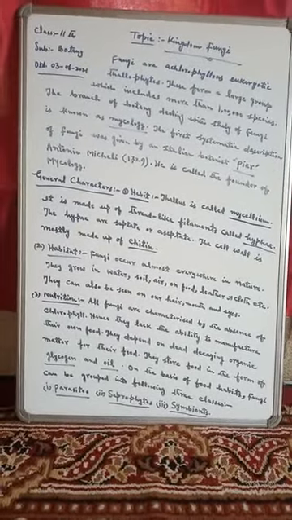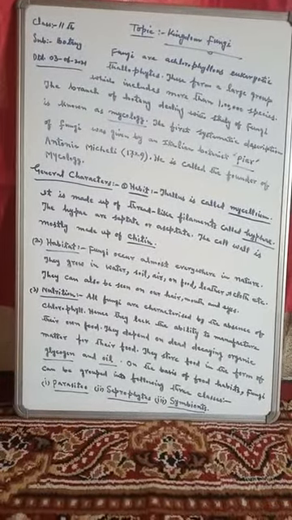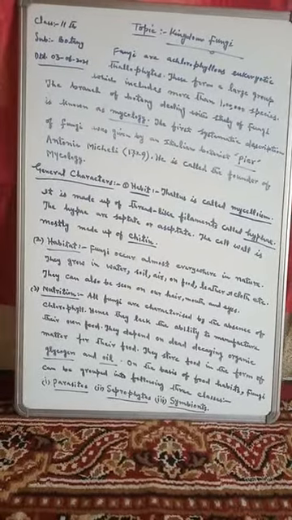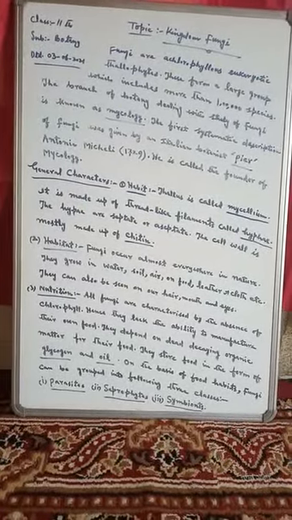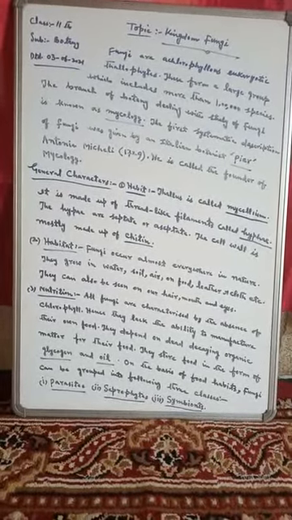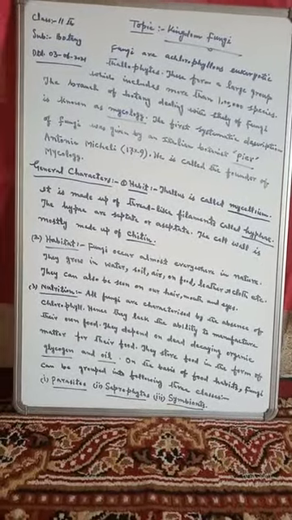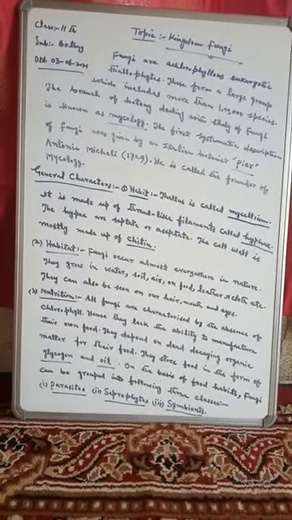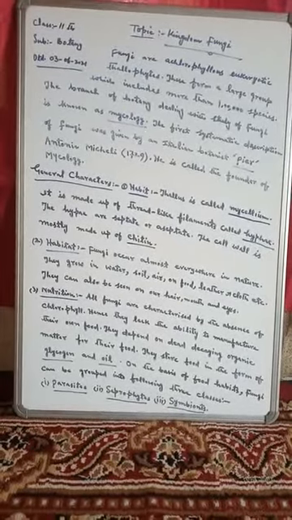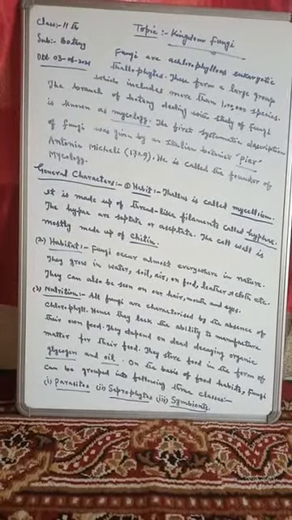The hyphae are septate or aseptate. The cell wall is mostly made up of chitin. As we have seen so far in other kingdoms, the cell wall was made up of cellulose, while in these fungi the cell wall is mostly made up of chitin.